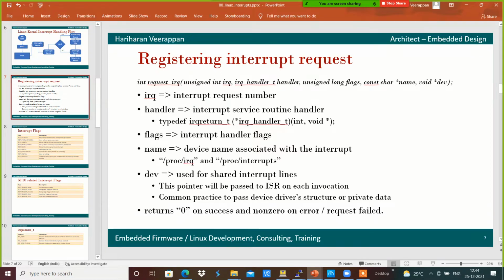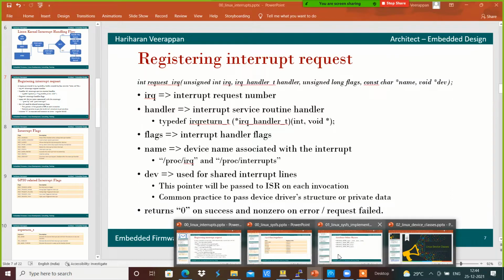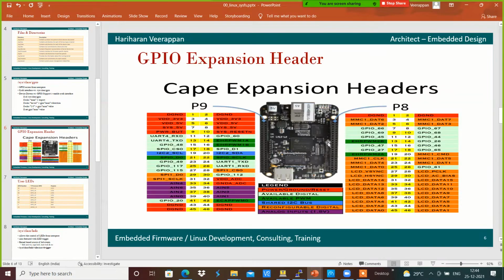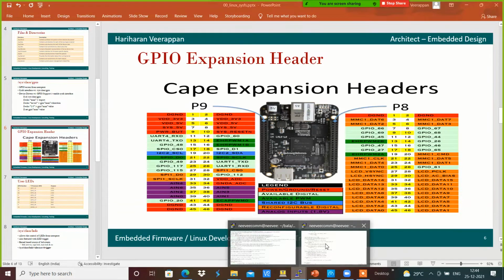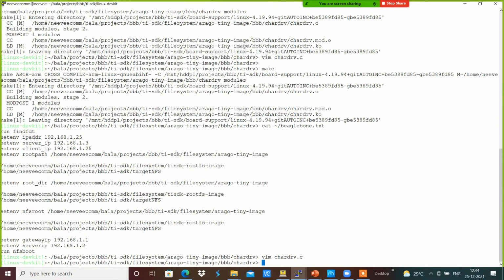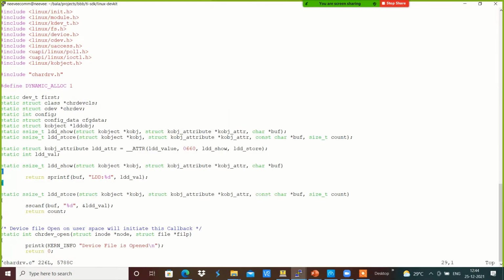For example, here I'm going to use GPIO 67, linked with the key, to generate the interrupt. For that, I'm going to use the same character driver for registration.